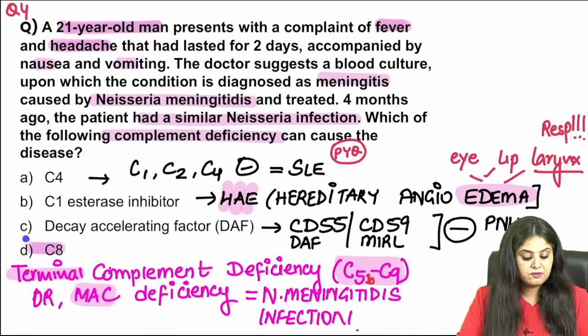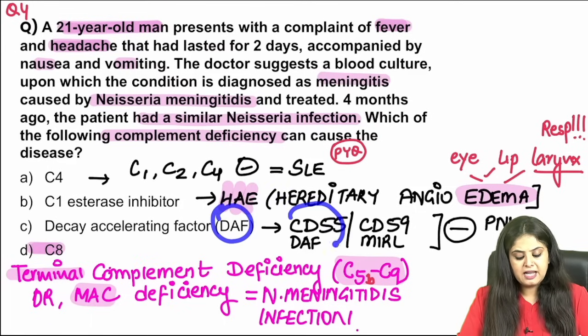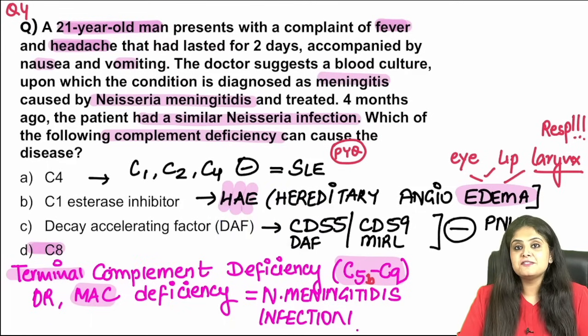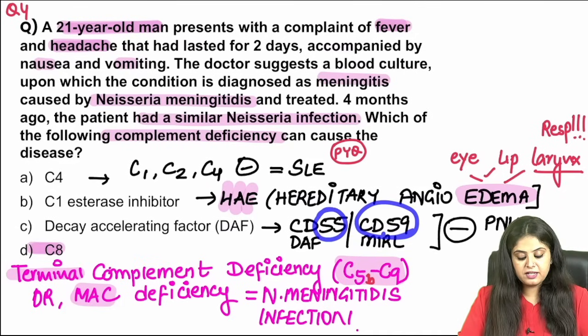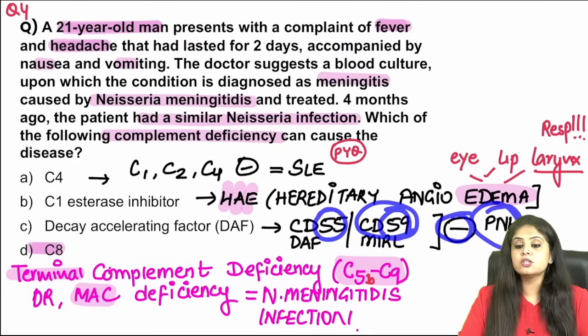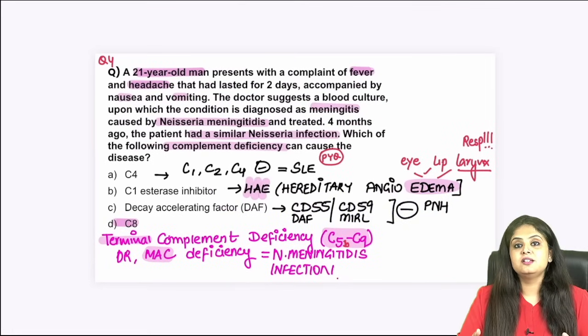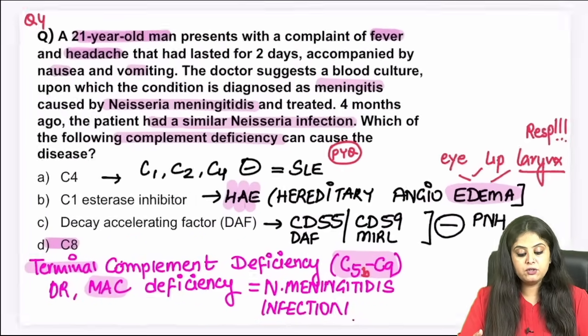Coming to the next one, decay accelerating factor, which we know as DAF. DAF is the other name of CD55. And then it has a cousin brother called MIRL, which is the other name of CD59. So CD55 and CD59 deficiencies, which anemia? Paroxysmal nocturnal hemoglobinuria. So everything related to complement proteins.